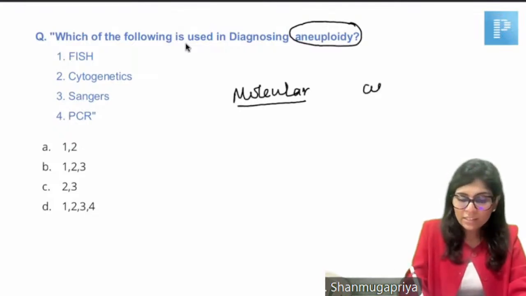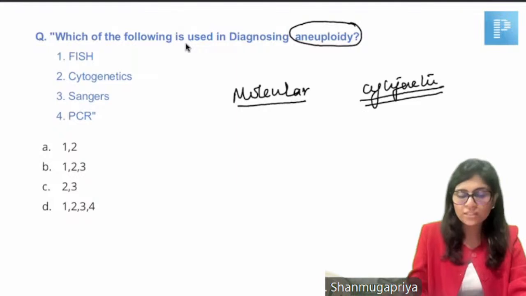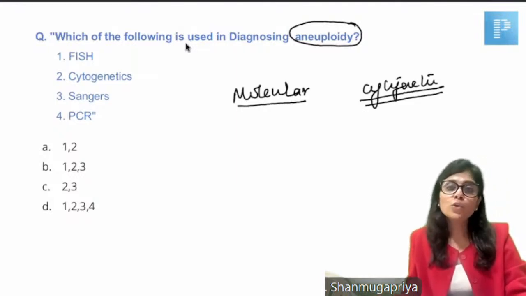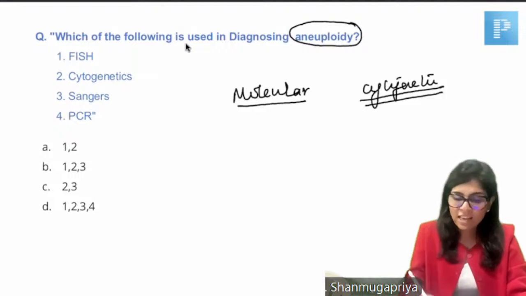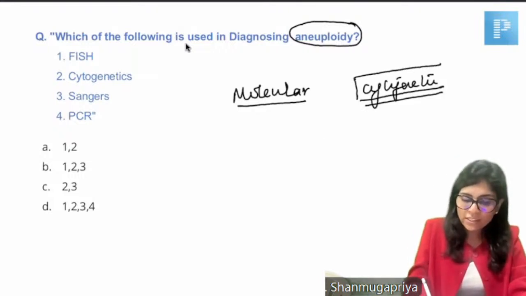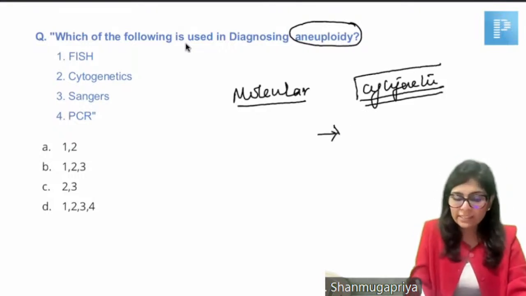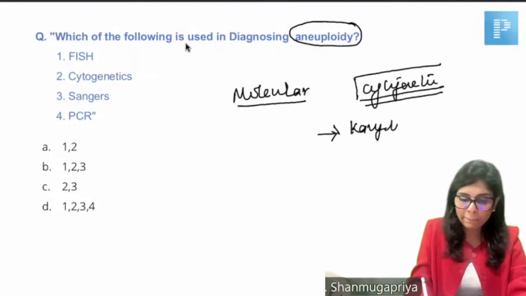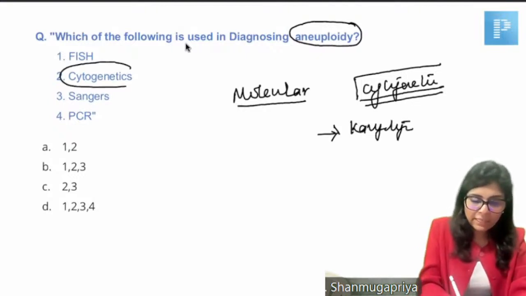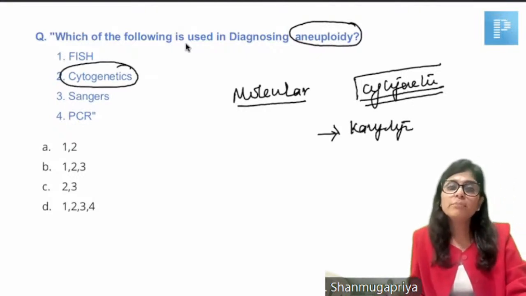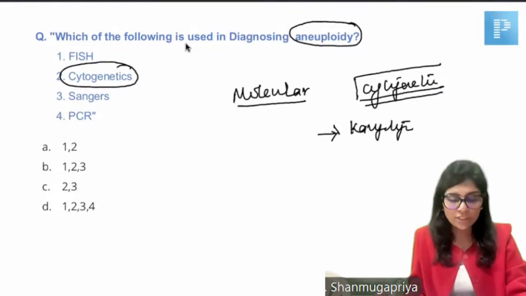And the other one is cytogenetics, wherein we try to understand chromosomal aberrations. When you say aneuploidy, it is chromosomal aberration, copy number variations. And for that, I said you should start with the basic testing, right? Basic testing is karyotyping. So karyotyping is the basic cytogenetic technique, which can be used to detect chromosomal aberrations.